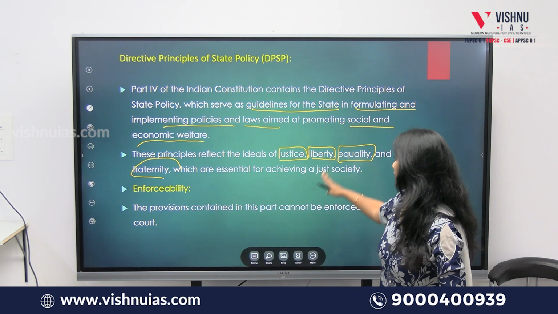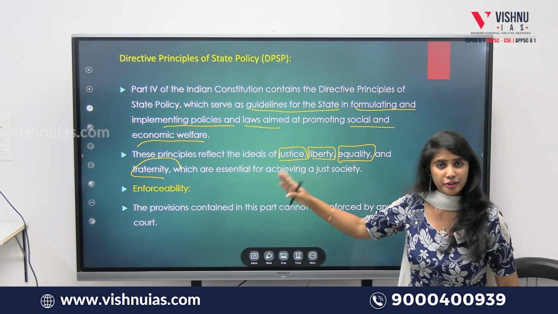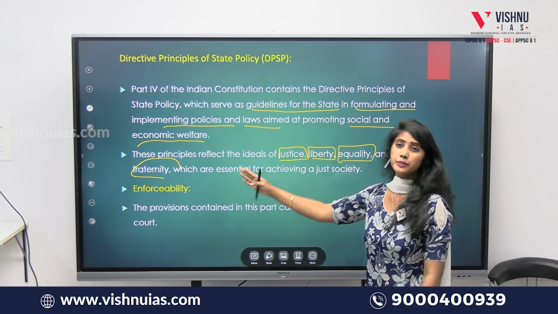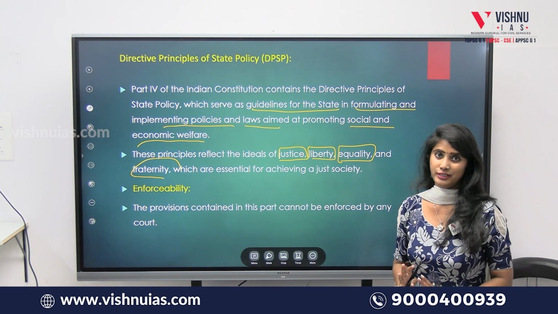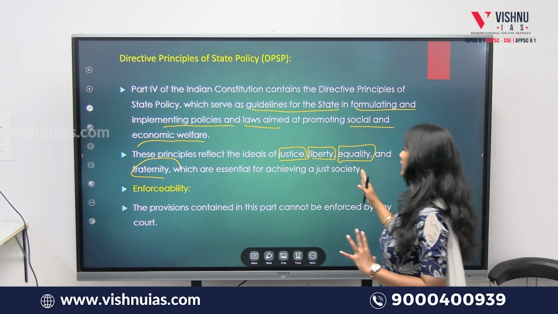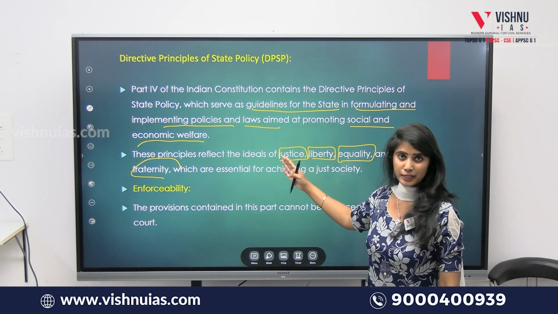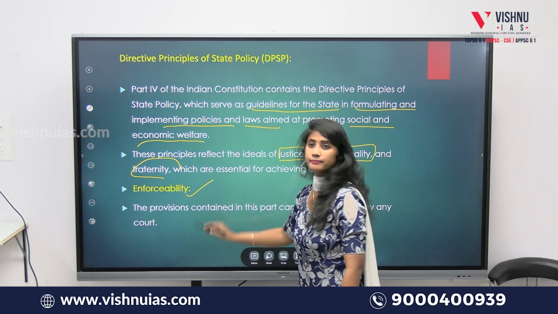So these are the 4 principles reflected in the directive principles of the state policy. Only when these 4 principles are achieved will equality in society be achieved. That is the main hope of the Constitution framers in framing the DPSP. Clear?